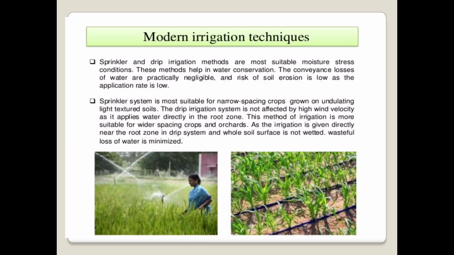Then as the irrigation is given directly near the root zone in the drip system, the whole soil surface is not wetted. During the drip irrigation system, we apply the irrigation directly into the root zone, and due to that the whole surface area of the land is not wet, and the evaporation losses of water are also minimized. That means the drip irrigation system is very efficient under rain-fed conditions as the application losses of water through this method are very low.